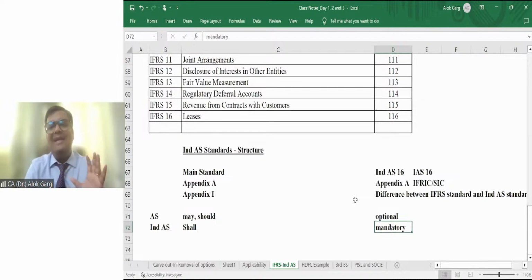So friends, Ind AS standards are mandatory. The old accounting standards are not mandatory; wherever in the paragraph may or should has been used, it is optional. But in Ind AS, largely the construct is that they have used the word shall everywhere. So it means all the compliance of Ind AS standards is mandatory in nature.